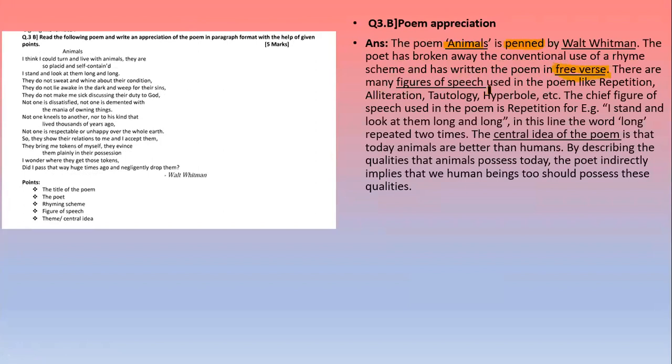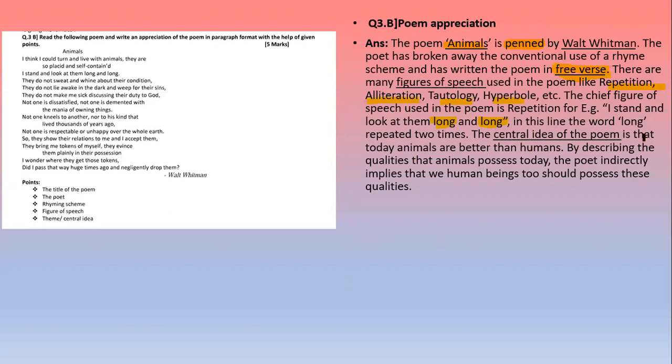There are many figures of speech used in the poem like repetition, alliteration, tautology, hyperbole, etc. The chief figure of speech used in the poem is repetition. Example: "I stand and look at them long and long." So here, this word long is repeated twice. That's why this is repetition figure of speech. So here only one example is needed to be written.